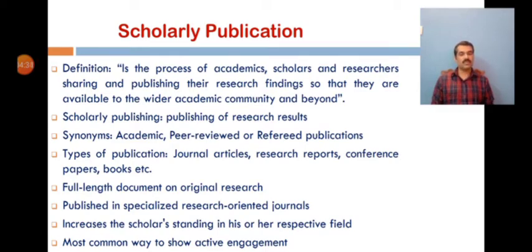Or it is a process of academics, scholars and researchers sharing and publishing their research findings so that they are available to the wider academic community and beyond. They are also called academic, peer-reviewed or refereed publications. Publication types usually consist of journal articles, research reports, conference papers and books also. Scholarly articles are full-length documents on original research and sources of highly valuable information. They are published in specialized research-oriented journals which are mainly intended for graduates or other academics.